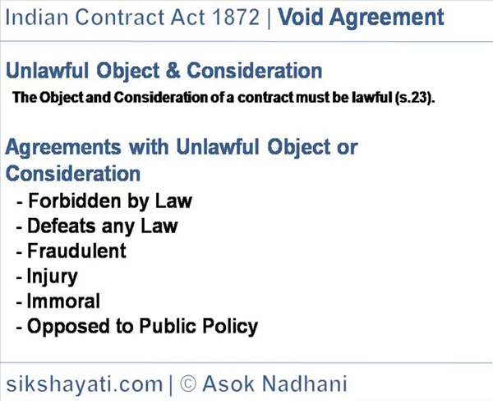A was running a licensed liquor shop. The law forbids sale, transfer, or sublease of the license or creation of a partnership to run the shop. A took B into partnership. The agreement is void.